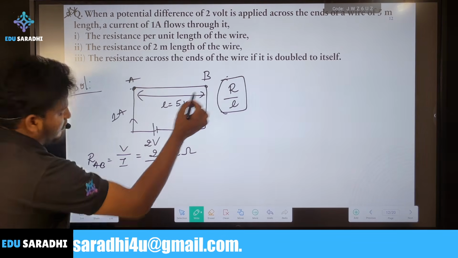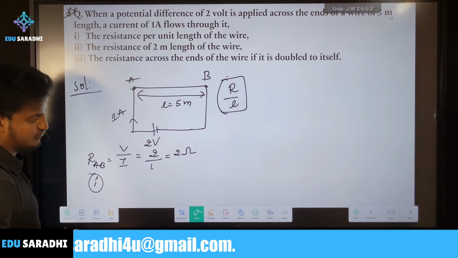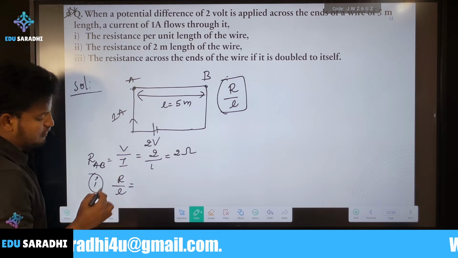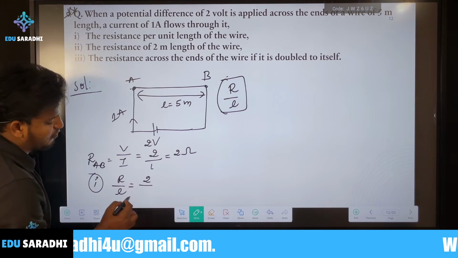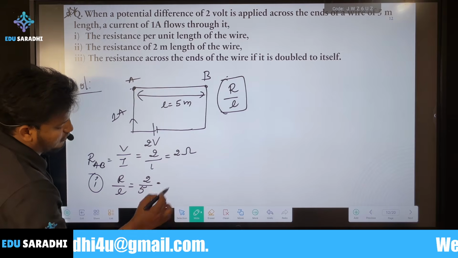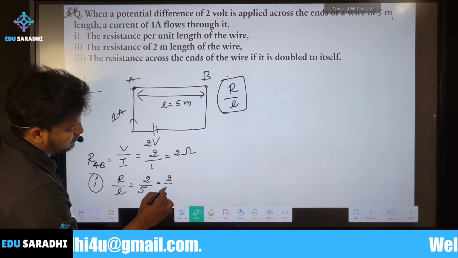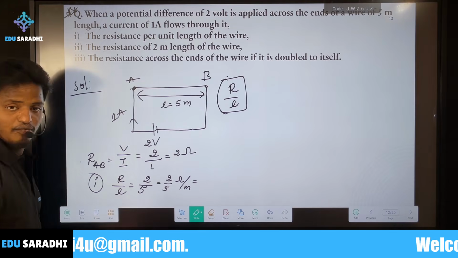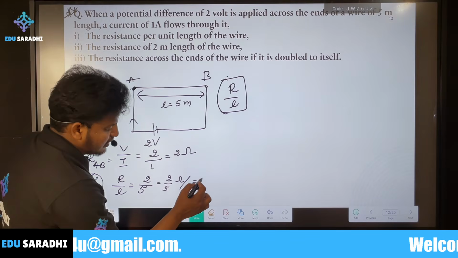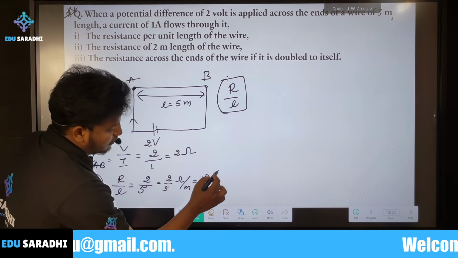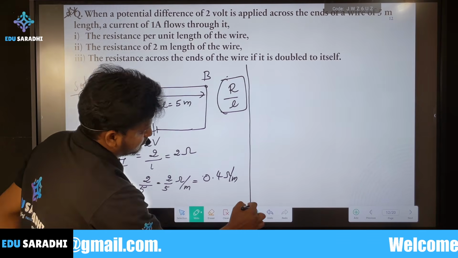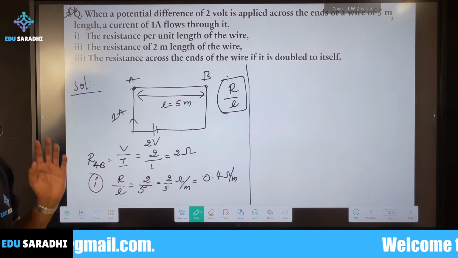Now for the first subdivision, resistance per unit length: resistance is 2 and length is 5, so 2 by 5 ohm per meter, which is 0.4 ohm per meter. This is the first subdivision.